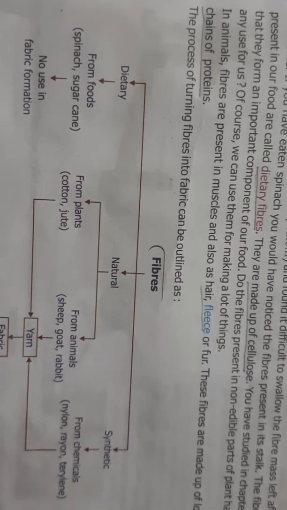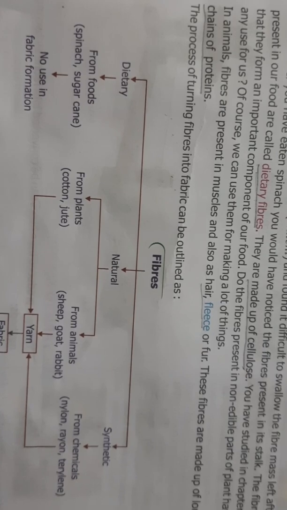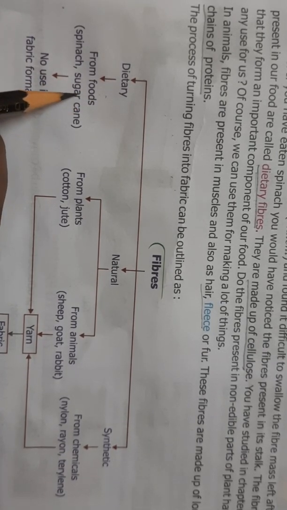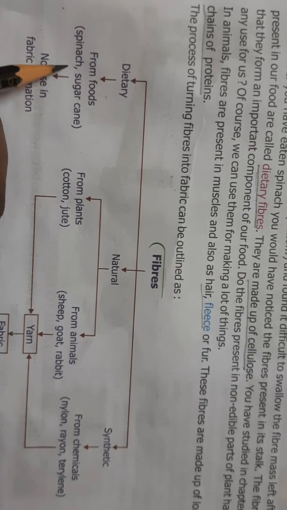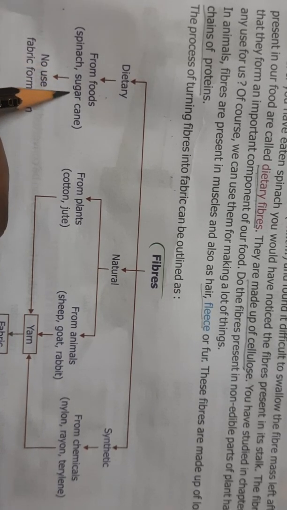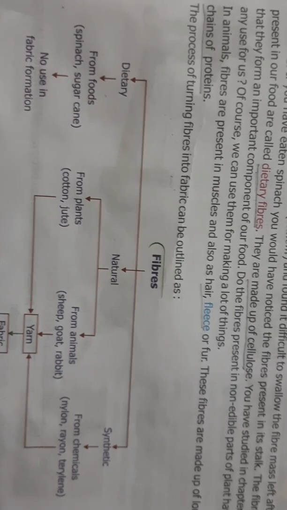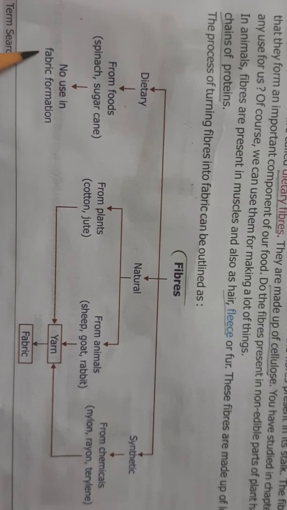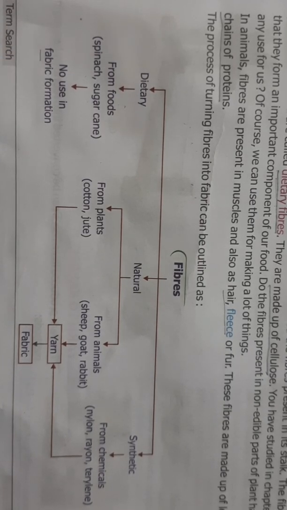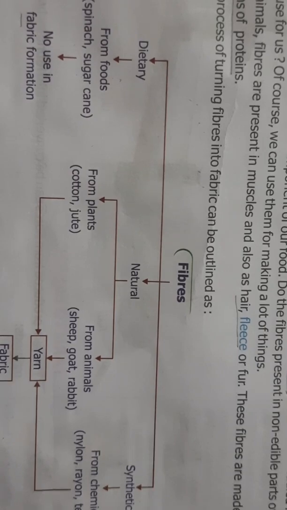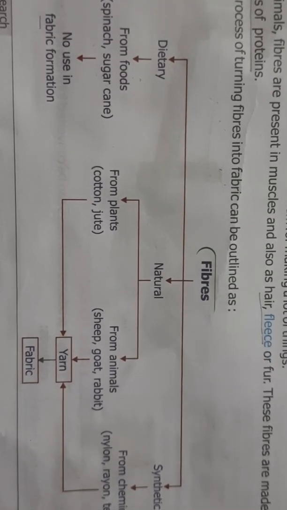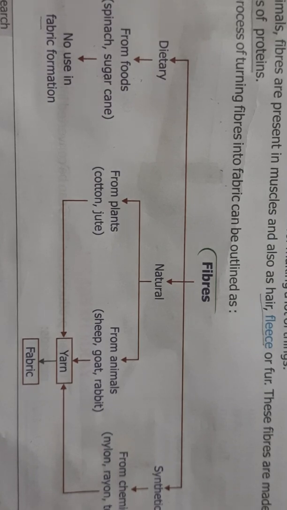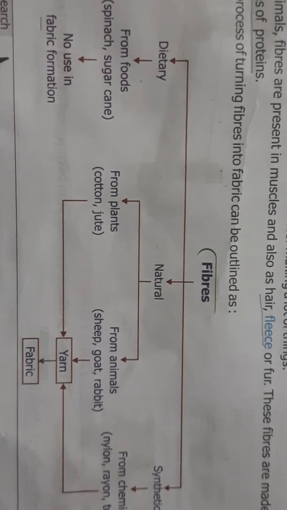Now, you see fibers. Just now I told you about dietary fibers. What are dietary fibers? The fibers that we get from the food, like in spinach, sugarcane, elaichi. They all are called dietary fibers. And from these dietary fibers we cannot get any fabric. What is fabric? Fabric means kapde. The clothes that we wear are called fabric. So dietary fibers cannot be used for making fabric.